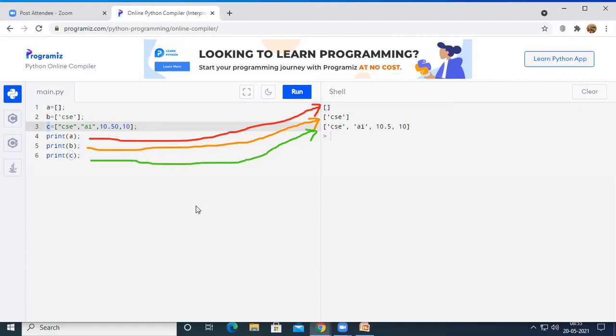We are not allowed to store elements which belong to different data types in arrays, right? I think everyone is clear.